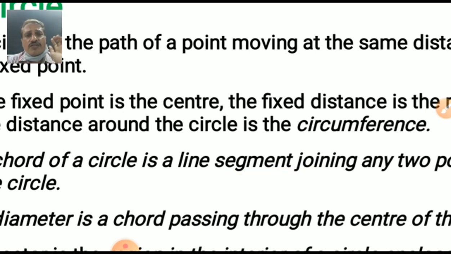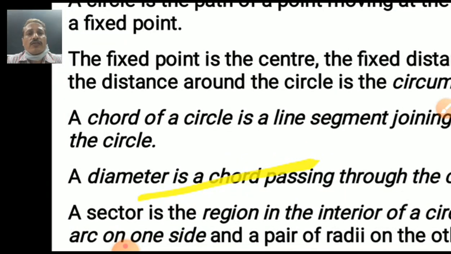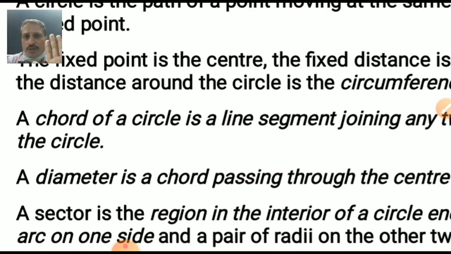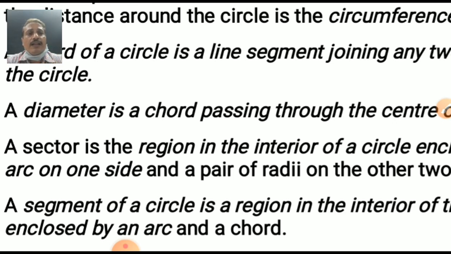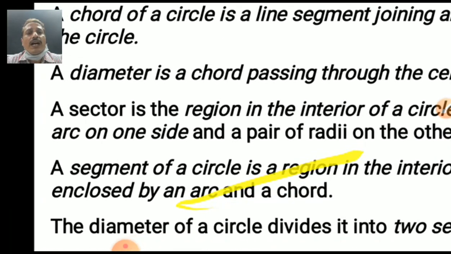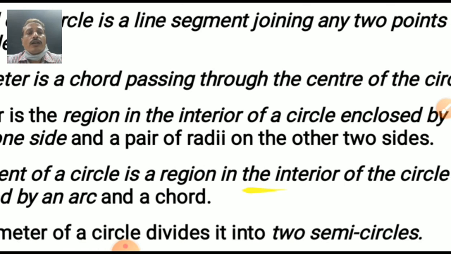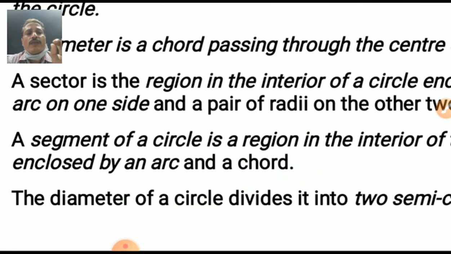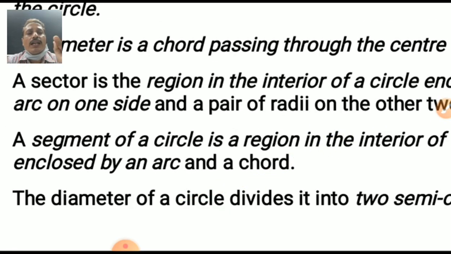The distance you travel around the circle is called the circumference. A chord of a circle is a line segment joining any two points on the circle. Just now I will show you the picture. Don't worry, we have not finalized this yet. Just revise. A diameter is the chord passing through the center, or two radii passing through the center. A sector is a region in the interior of a circle enclosed by an arc on one side and a pair of radii on the other two sides. A segment of a circle is a region in the interior of the circle enclosed by an arc and a chord.